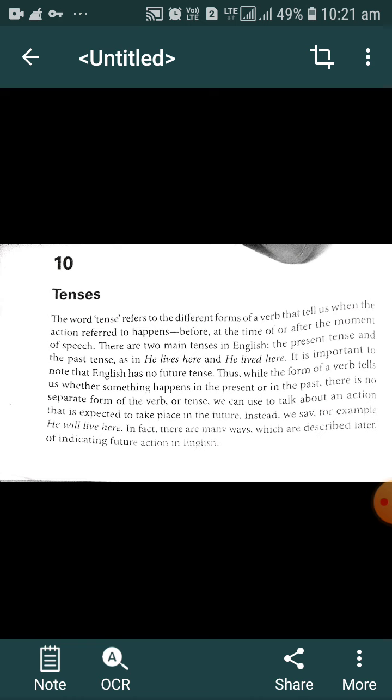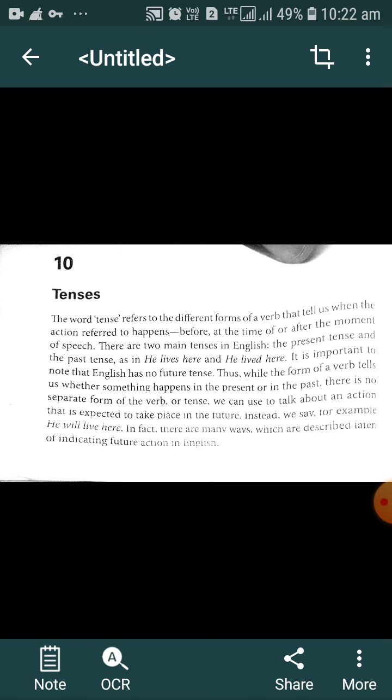If that particular action happens at the moment of speaking, we generally denote that action with the help of present tense. If that action happens before the time of speaking, we denote it with the help of past tense.